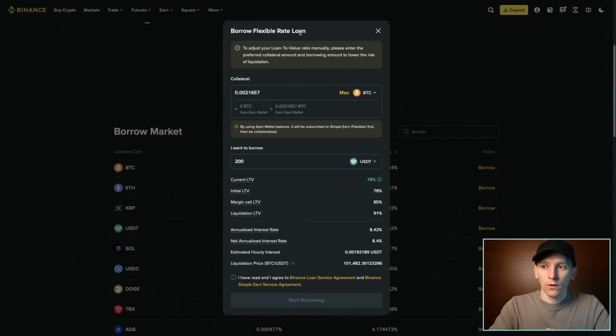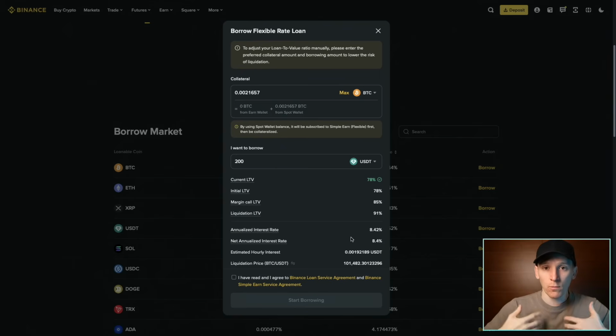A flexible rate loan means that the interest rate that you pay on your borrowed dollars is flexible. So that is open to market supply and demand. The interest rate that you pay will change over time. The current interest rate to borrow dollars against Bitcoin on Binance right now is around 8%, 8.5%, as you can see here. That's an annualized figure. However, you get charged interest hourly. So 8% could go up to 10 or 12 or 15% because it's flexible.